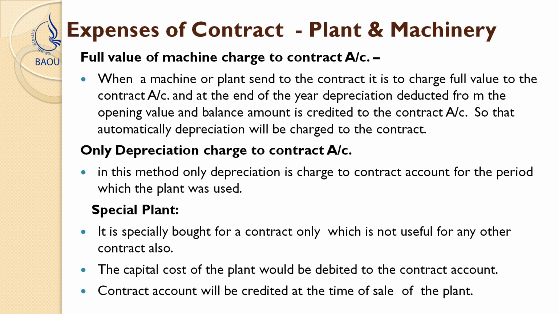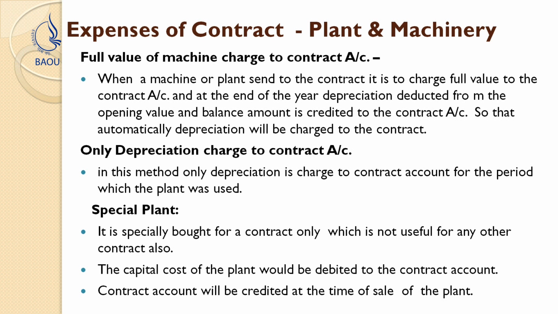Second, whatever machinery has been purchased, we need to identify whether this plant and machinery is to be utilized only in this particular contract account or not.